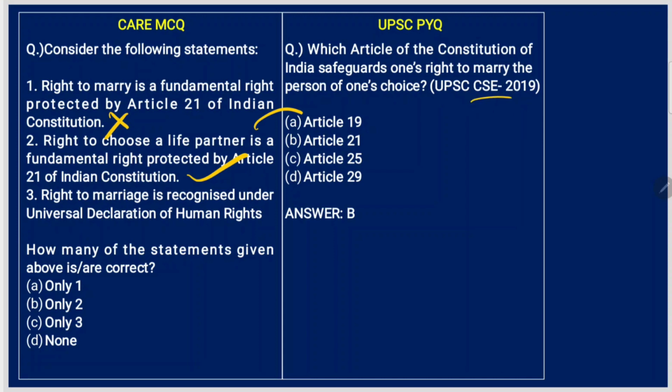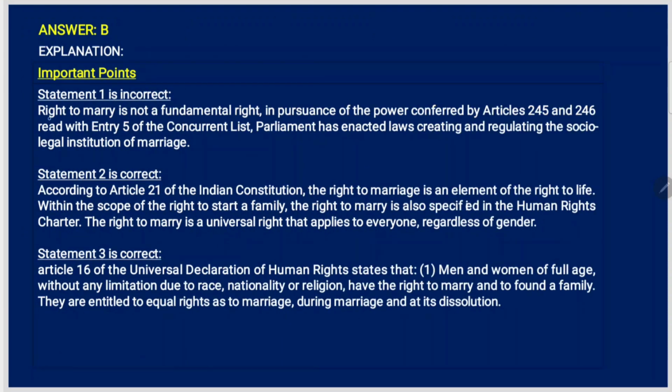Which article of the Constitution of India safeguards one's right to marry the person of one's choice? It is Article 21. So the statement is absolutely true. And right to marriage is recognized under the Universal Declaration of Human Rights. Yes, this is correct, and it is under Article 16 of the Universal Declaration of Human Rights. So 2 statements are correct.